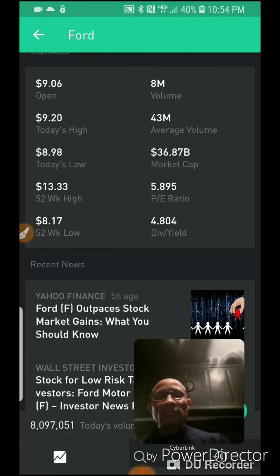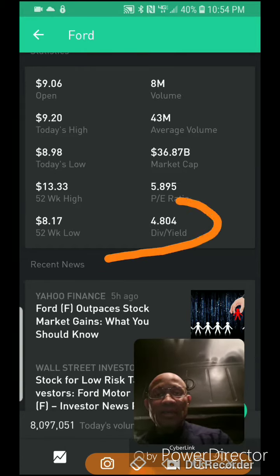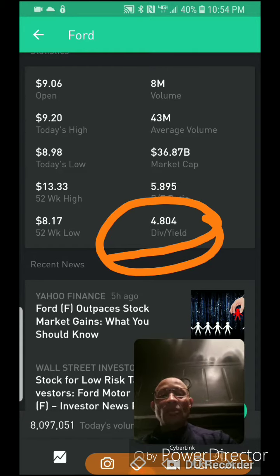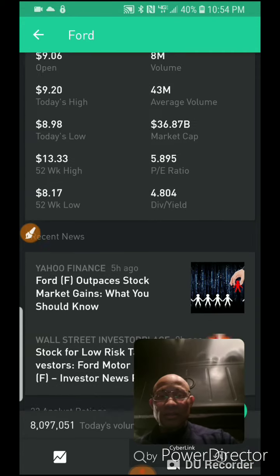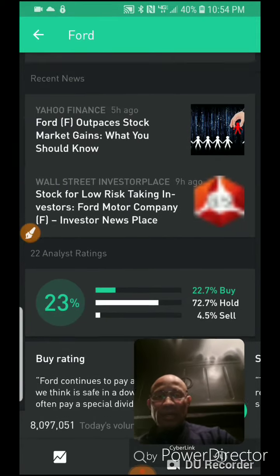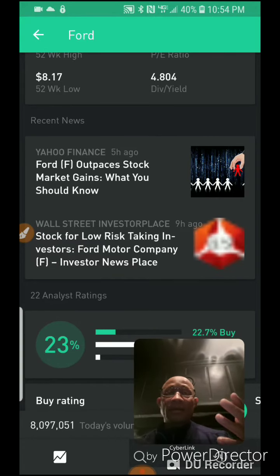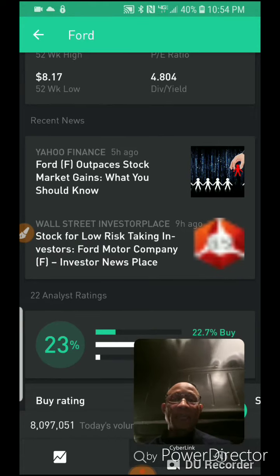All right. Another cool thing about Ford Motor Company is it pays out dividends. So just for owning the stock, every quarter it pays out a dividend every 3 months. Let's take a look at this. Scroll up some. This section is recent news about Ford Motor Company. A lot of price action happens on news.